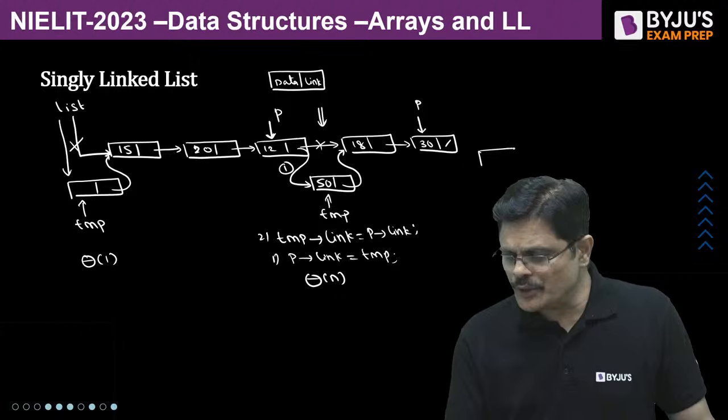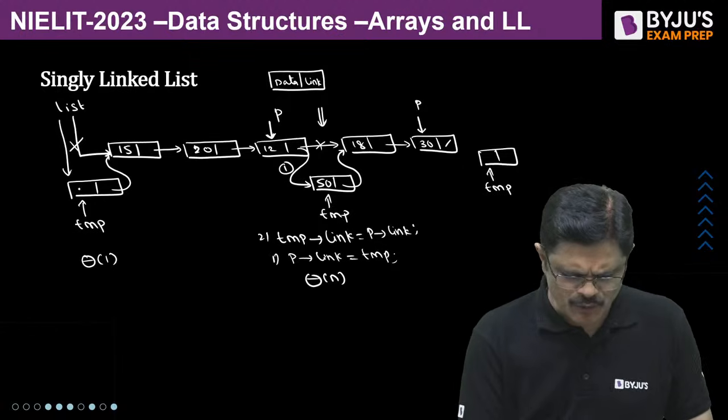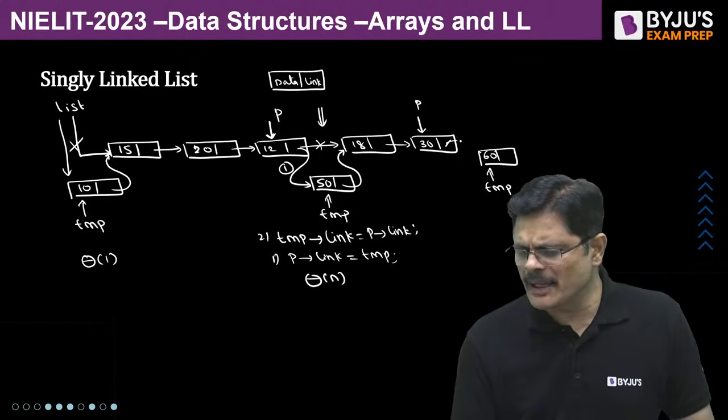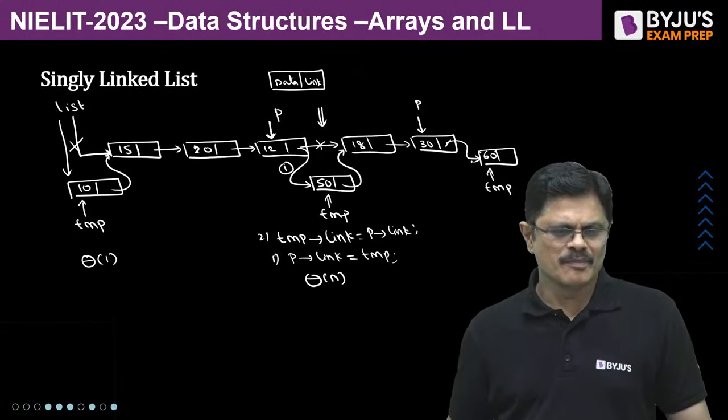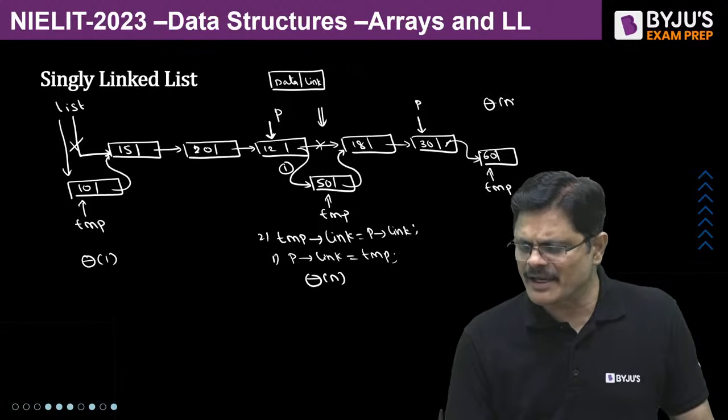Then you try to create a temporary node here, whatever value. Suppose here you can say 10, here you can say 60. So now what you can do? Simply P link is equal to TMP. Even insertion at the end will take theta n time, my dear friends.